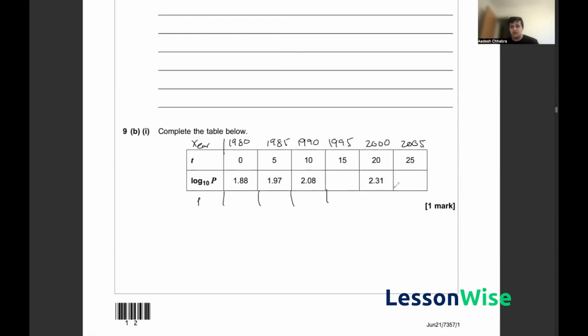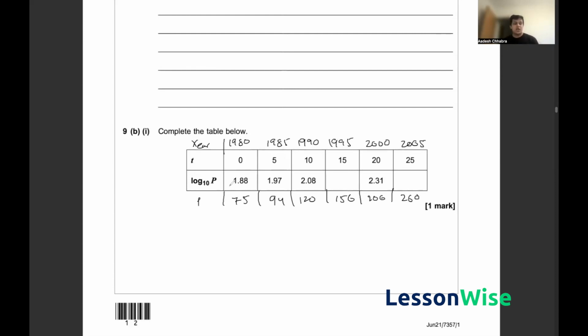And if you want, you can check for the given values. So the given values for P here are 75, 94, 120, 156, 206, and 260.